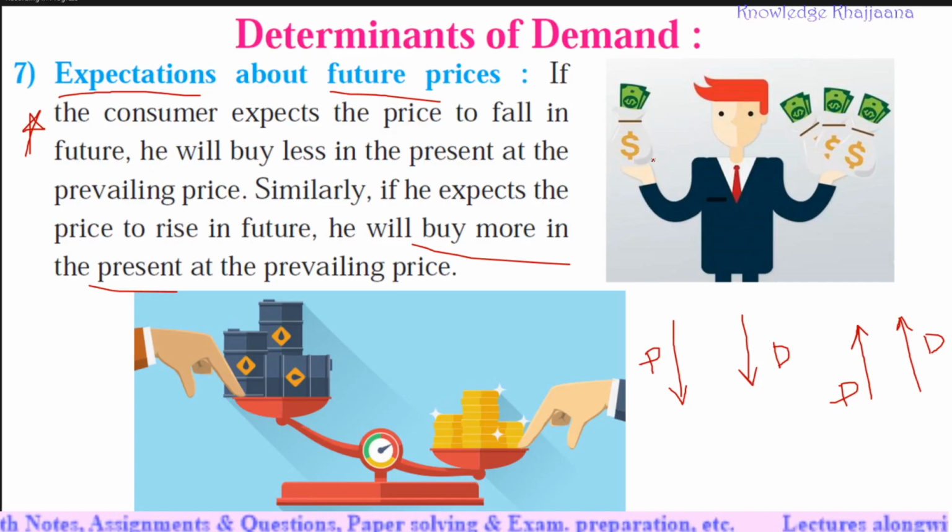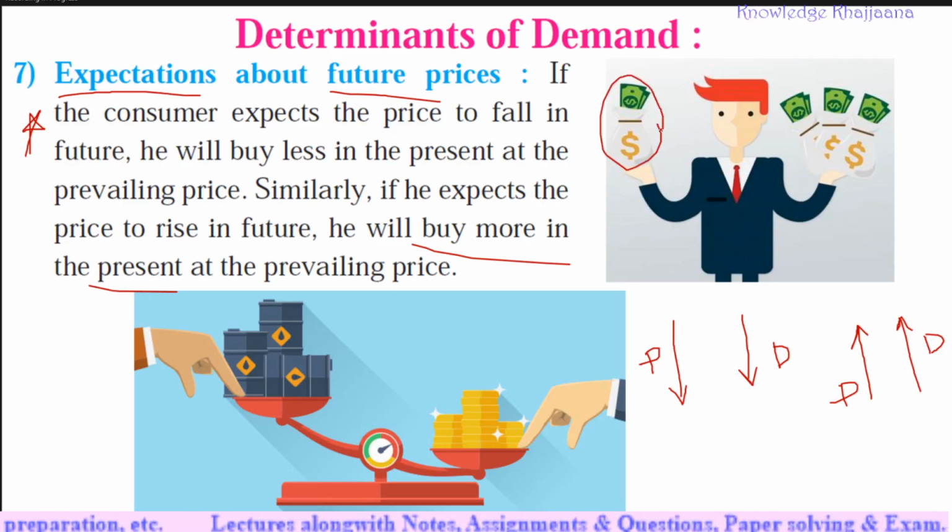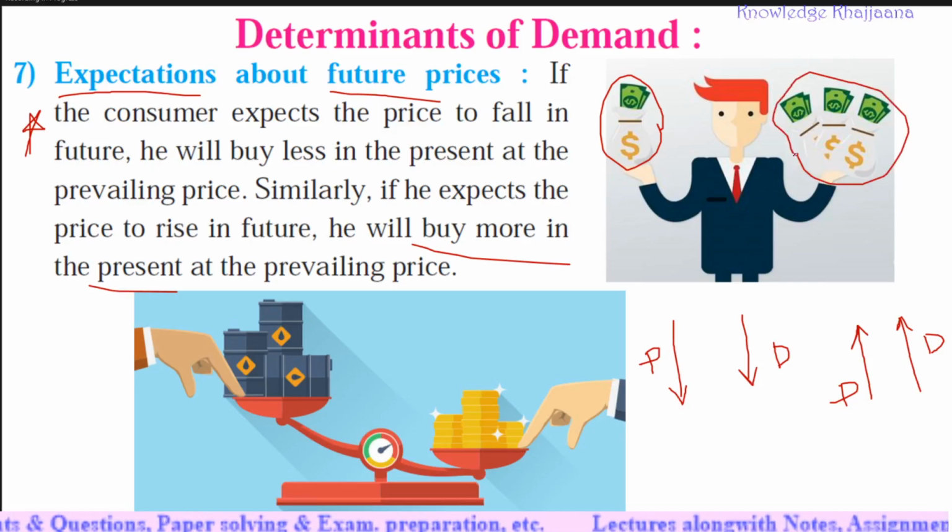If he thinks that the current price of a specific commodity is going to double or triple, he will have future expectations or predictions and he will plan his purchasing accordingly.